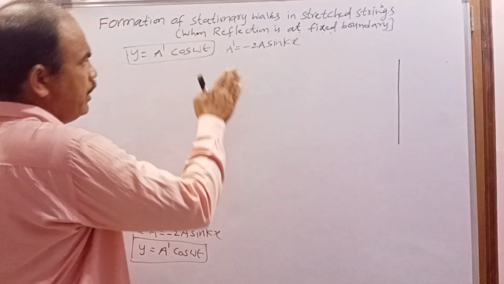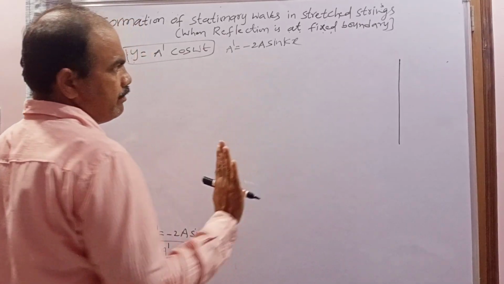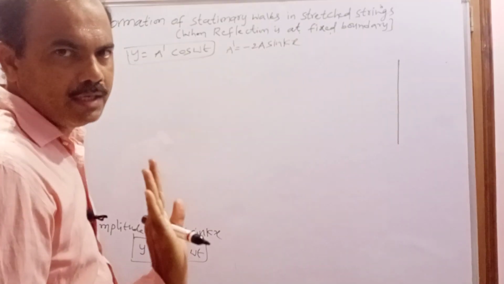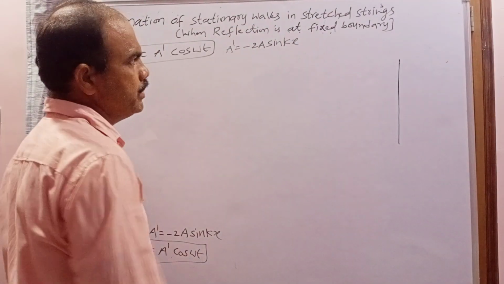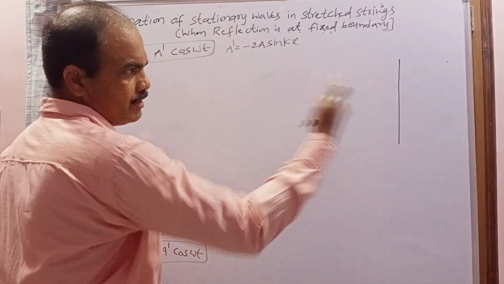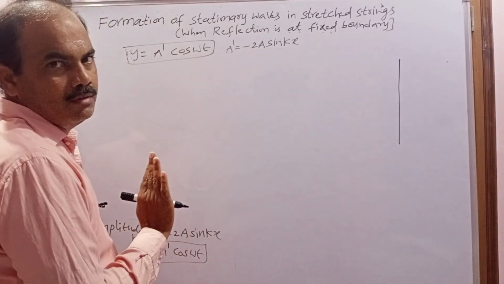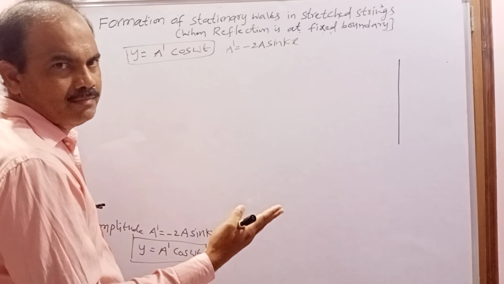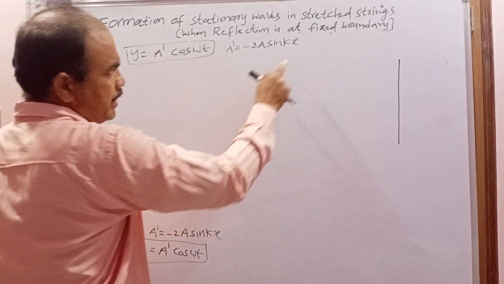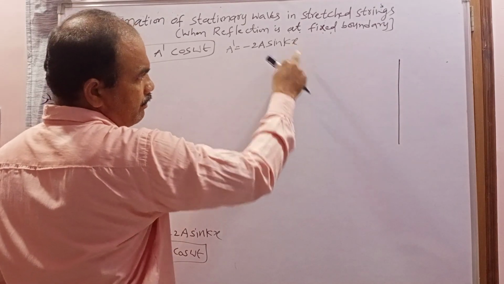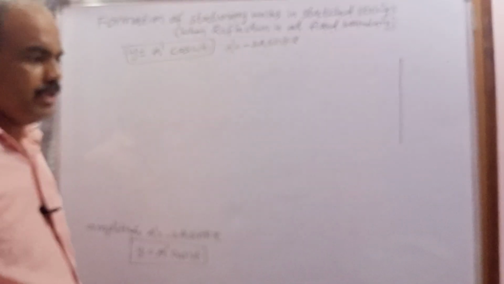So the amplitude of every particle in the stationary wave is independent of time. That does not depend upon the time. It only depends upon the position x, that is, how much distance it is from the rigid support. So when the time changes, the amplitude cannot change. Only when the position of the particle from the rigid support changes, then only the amplitude will change.